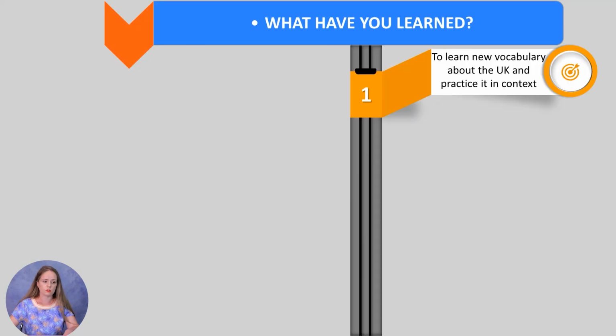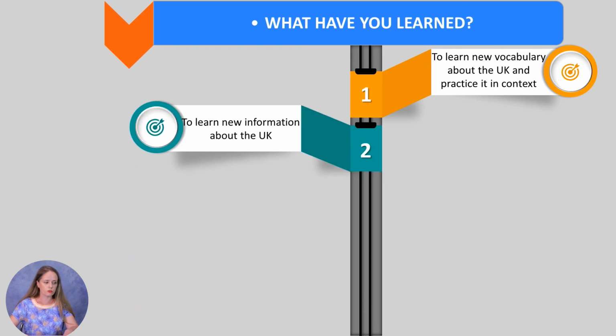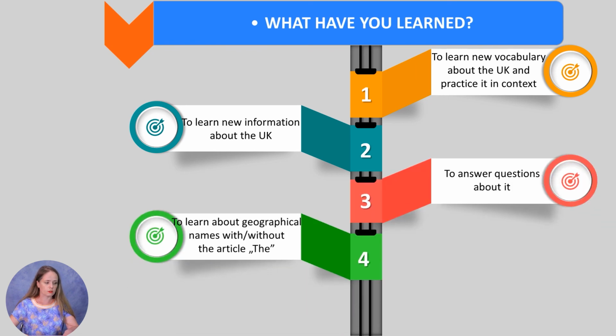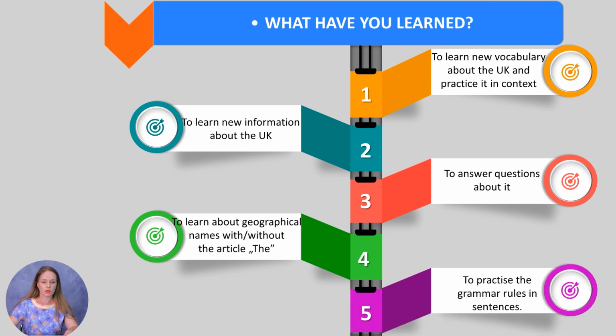Okay, so what have you learned today? So together with me, you have learned new vocabulary about the UK and we have practiced it in context. We have learned new information about the UK. We have answered questions about it. We have learned about geographical names with and without the article the. And we have practiced these grammar rules in sentences.